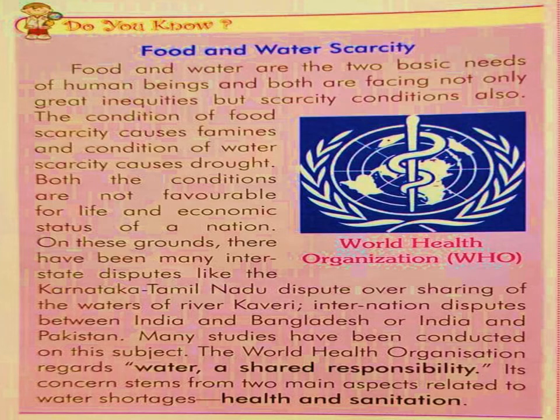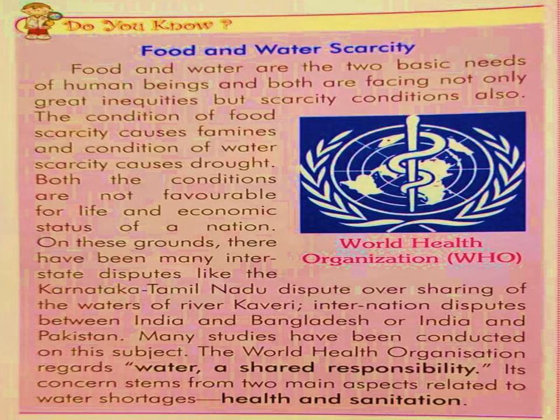Now, because of these things, there are many interstate disputes like the Karnataka Tamil Nadu dispute, which is over sharing of water of river Kaveri. International disputes like India and Bangladesh or India and Pakistan.